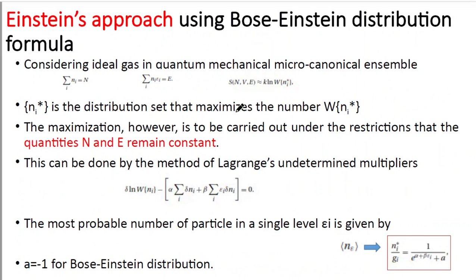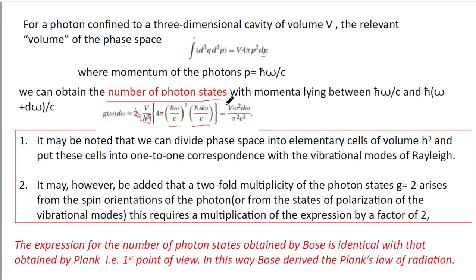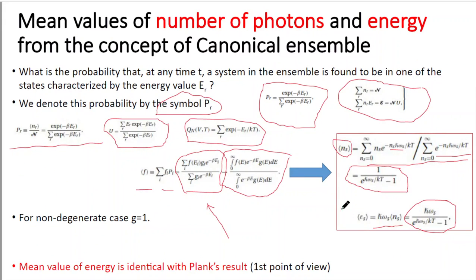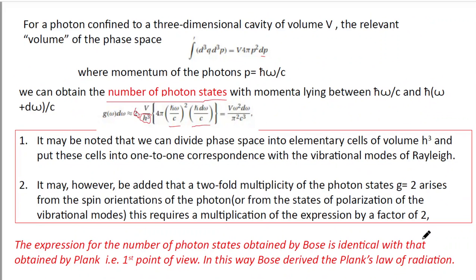In the previous slide, we have calculated the mean value of the energy. Now we are calculating the number of photon states, and that will be multiplied with the mean value expression.